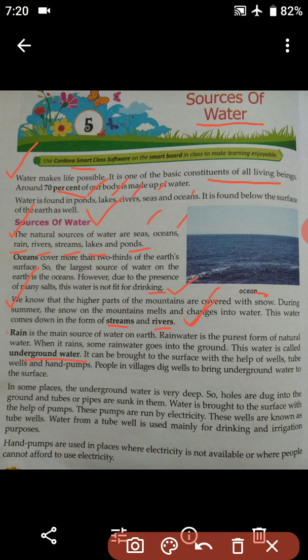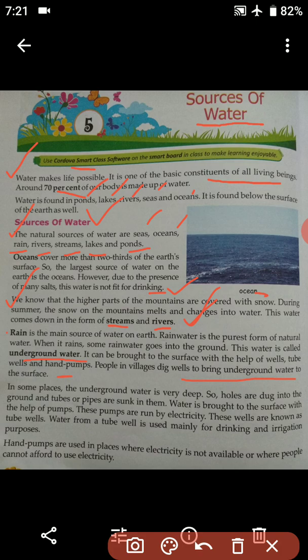So students, it is not so easy to get underground water. So we have to take the help of different wells, tube wells and hand pumps. With the help of all these things, we are able to get the underground water. People in villages dig wells to bring underground water to the surface. So in villages, what people do, they just dig a well, and by digging a well, they are able to get the underground water.